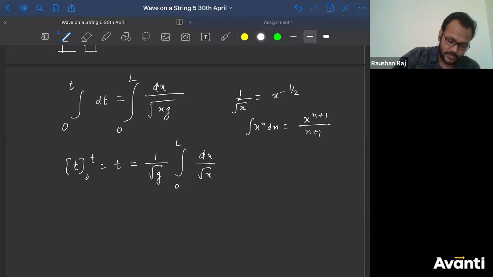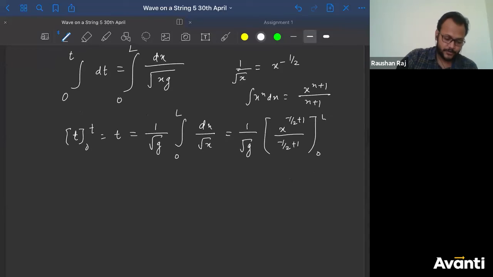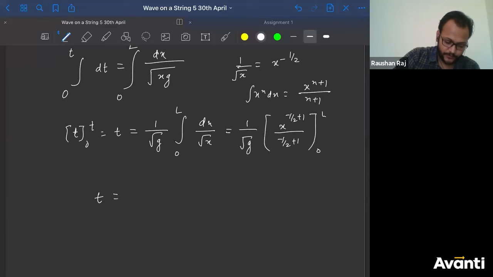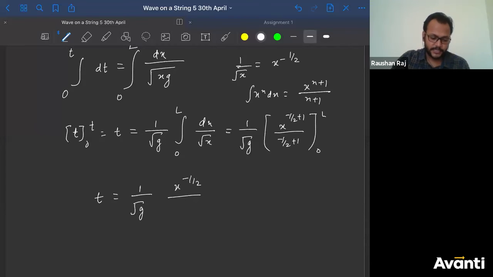Minus half. So I'll write this as 1 by square root of g into x to the power minus half plus 1 divided by minus half plus 1. What are the limits? 0 to L. Now put the limits. So t is equal to 1 by root under g into x to the power minus half plus 1 divided by, how much is it here? Half, right? 1 minus half, that is half. So we got half, so what will the answer be?